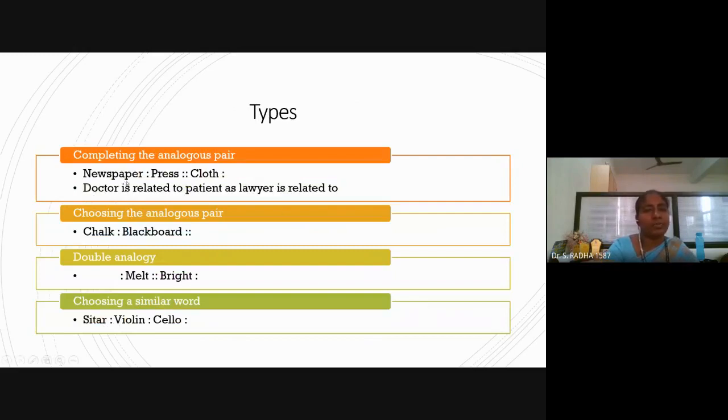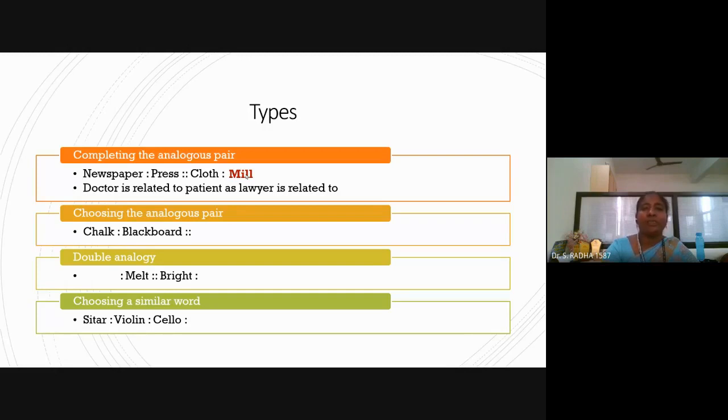Now you can see completely analogous pair. Newspaper, it is operated in press. Cloth, it is operated in mill. Next, doctor is related to patient as lawyer is related to.